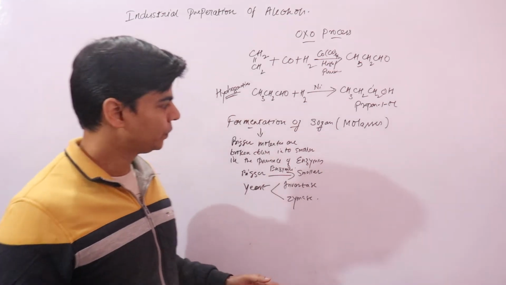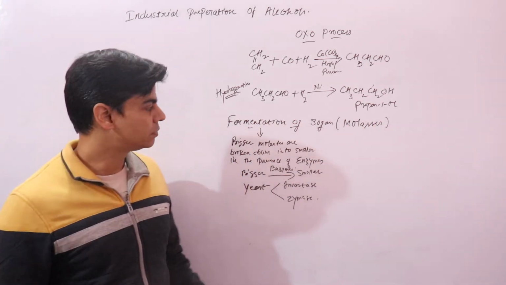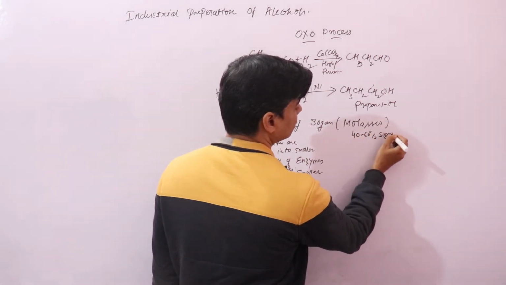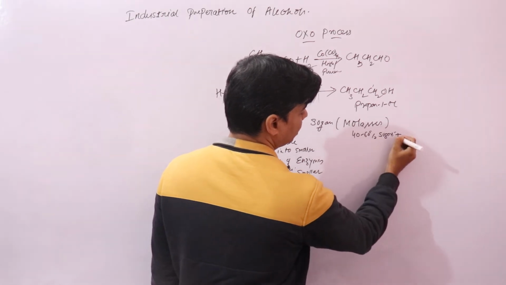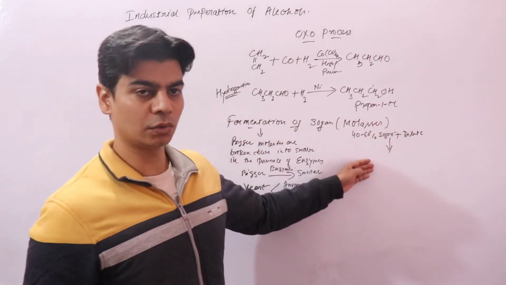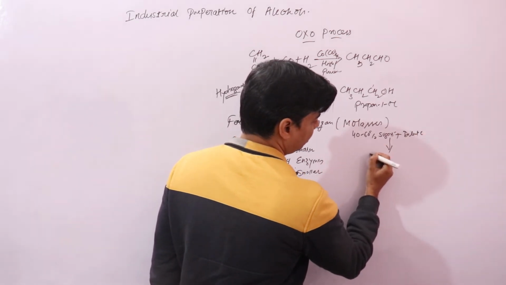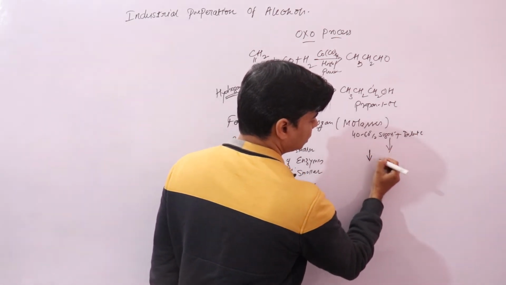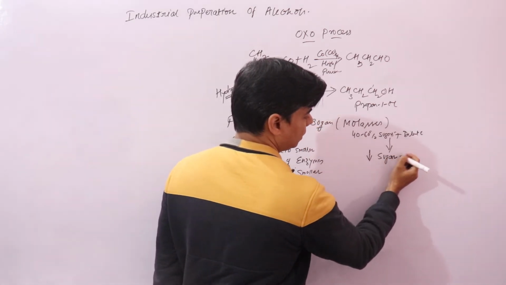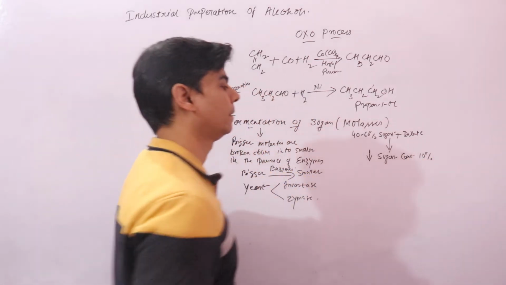You have molasses. What we will do is first add water to molasses, because molasses contains around 40 to 60% of sugars, right? So the first thing that you will do is dilute it with water. Dilution will bring down the concentration of sugar to 10%, right?